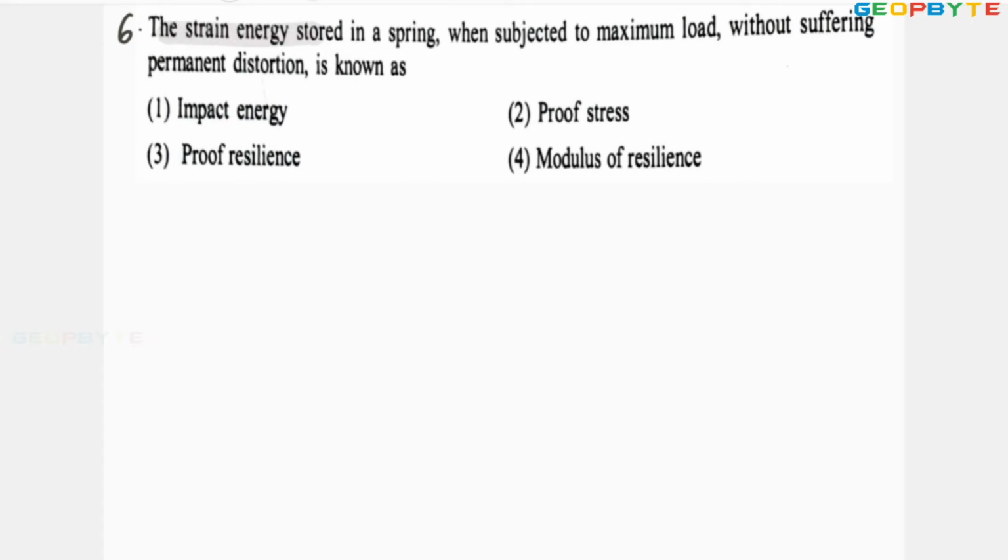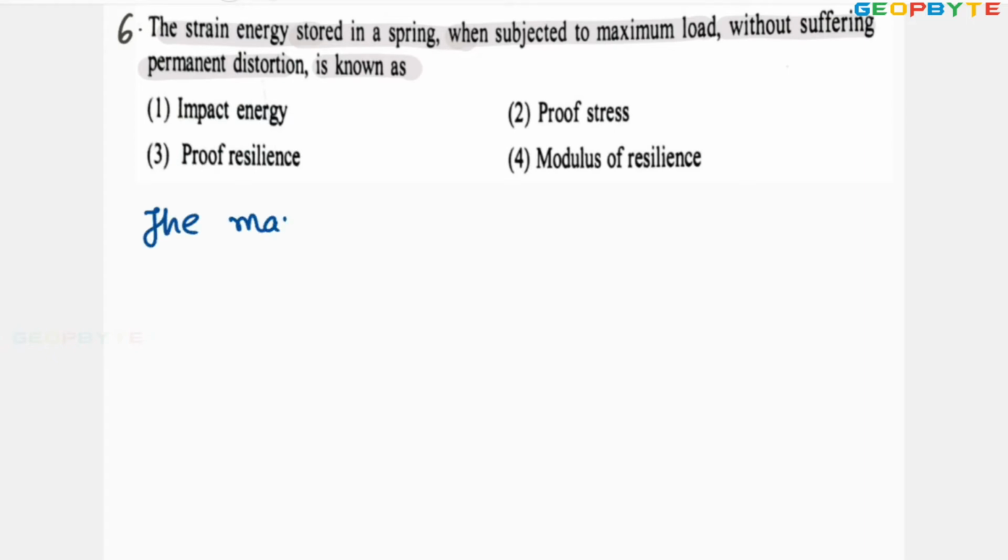The strain energy stored in a spring when subjected to maximum load without suffering permanent deformation or distortion is known as proof resilience. The maximum strain energy that can be stored in a body within the elastic limit. Let me write the definition.